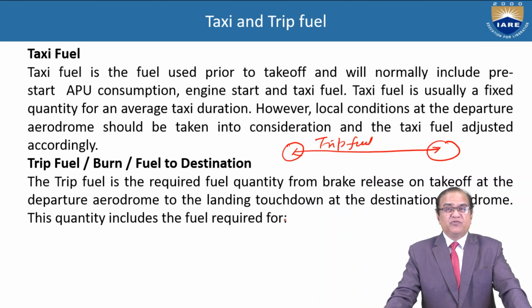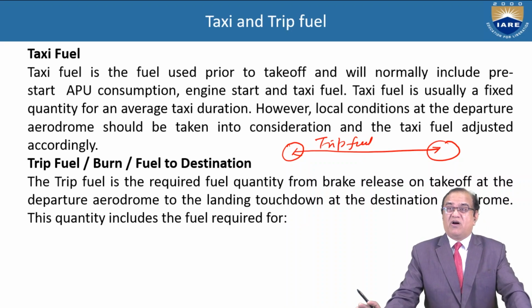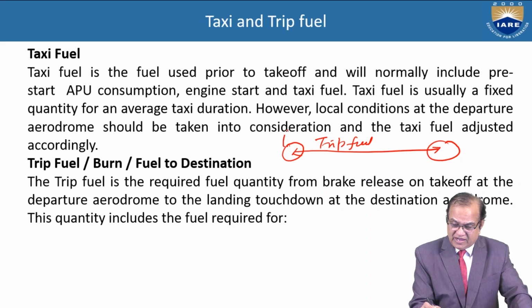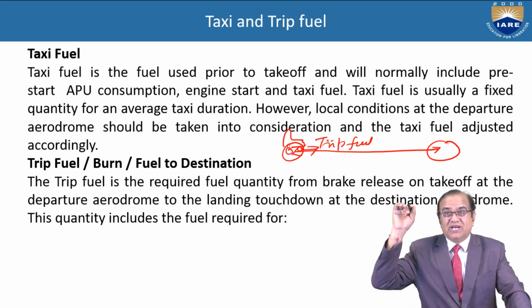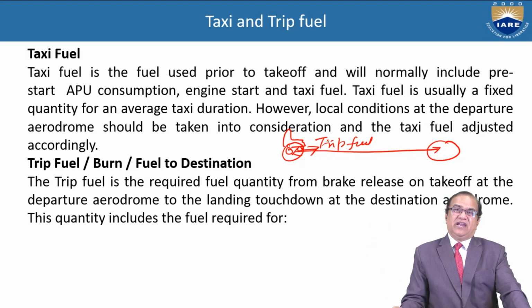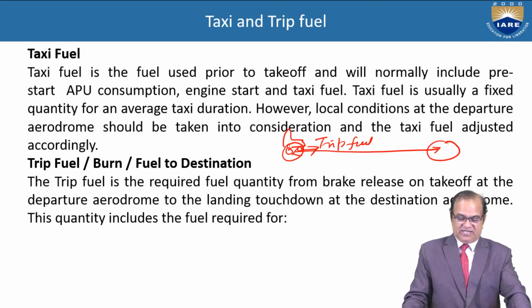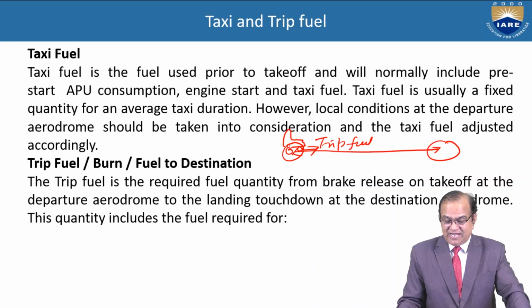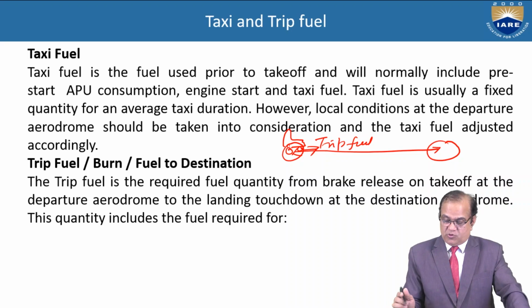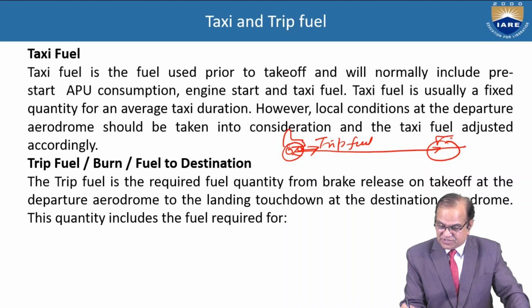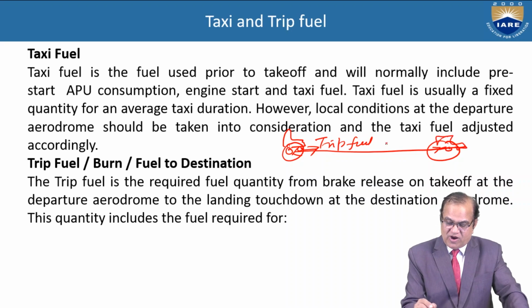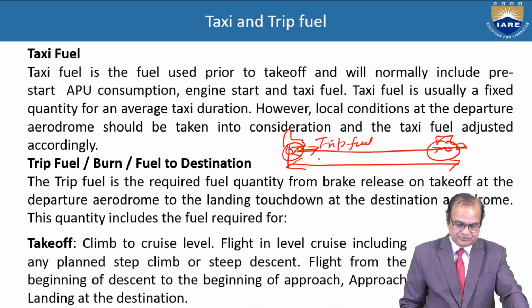So the trip fuel is the required fuel quantity from brake release. If the aircraft is here and you release the brake for the takeoff, from there to the landing at the next destination, takeoff at the departure aerodrome to the landing touchdown at the destination airport. So if this is the runway and your aircraft touches down here, how much fuel is required from this to this? That is called the trip fuel.